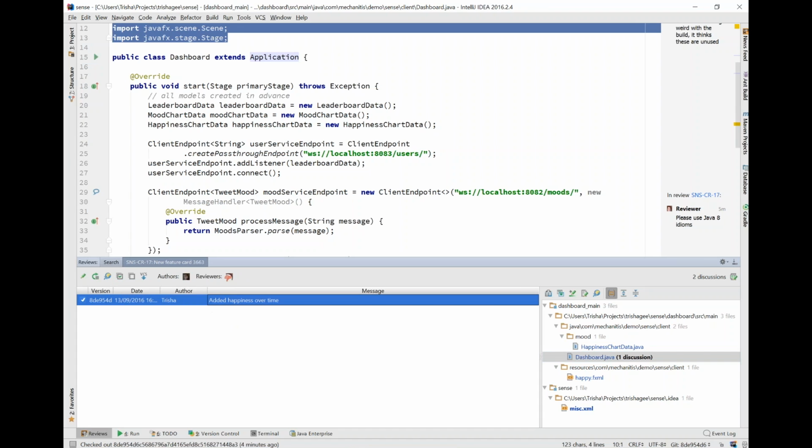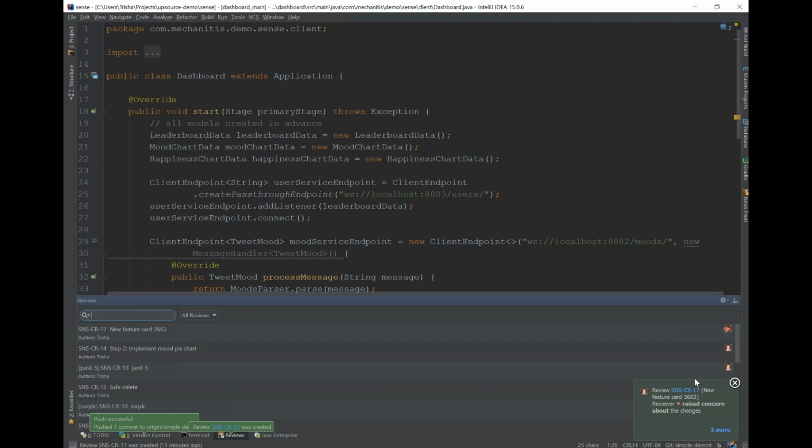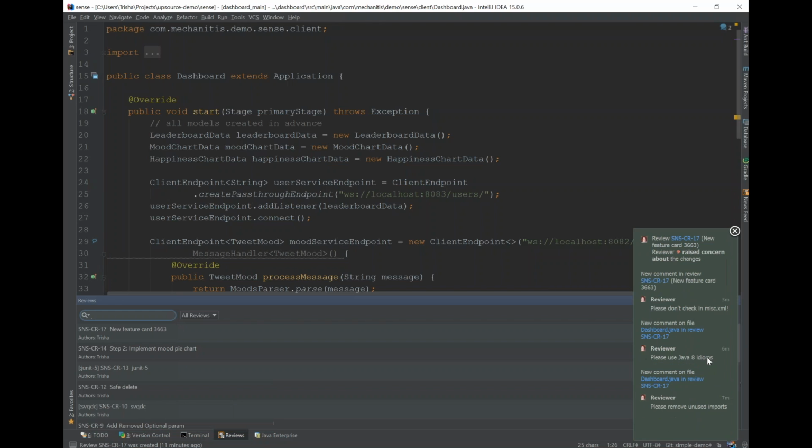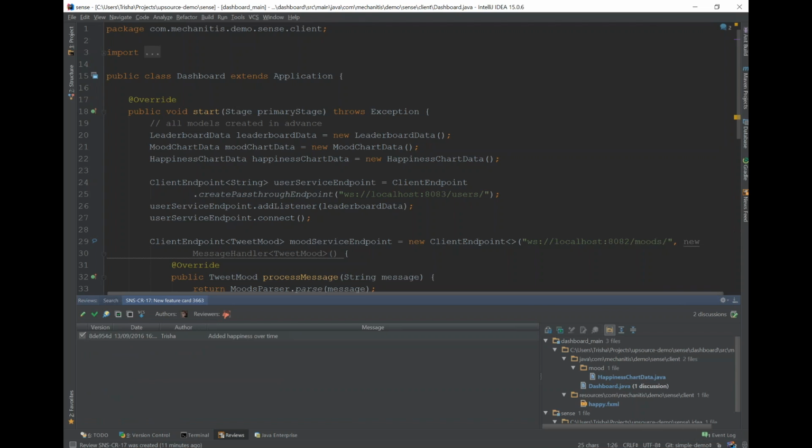And then when this pops up again, you'll see that the reviewer has been set to raise concern. Okay, so now when I go back to being the code author, I get the notification saying that the reviewer has reviewed my code review, but they've raised a concern about the changes. And I can see all the things that happened on that review. So let's open up that review.